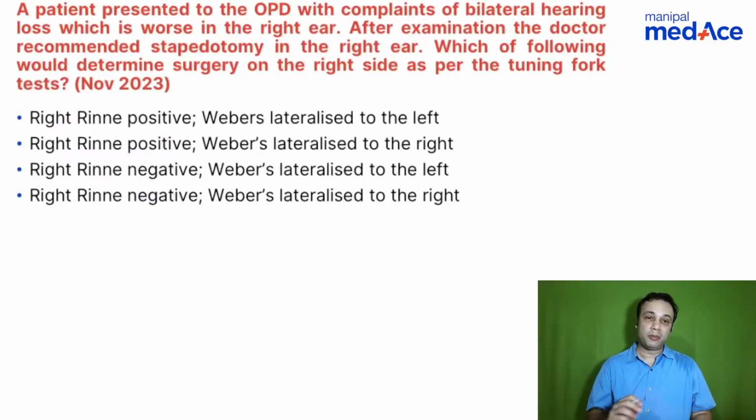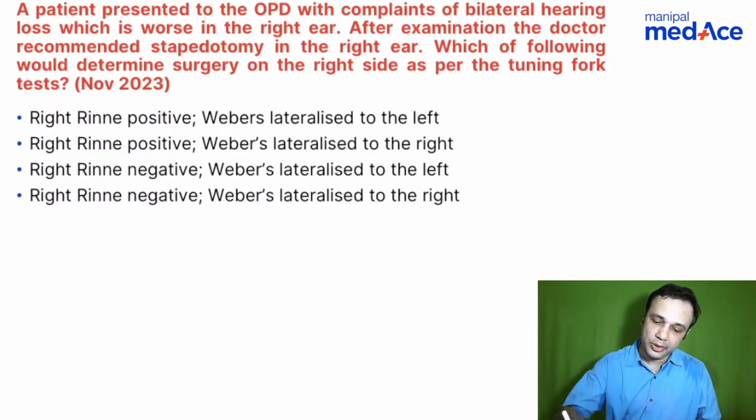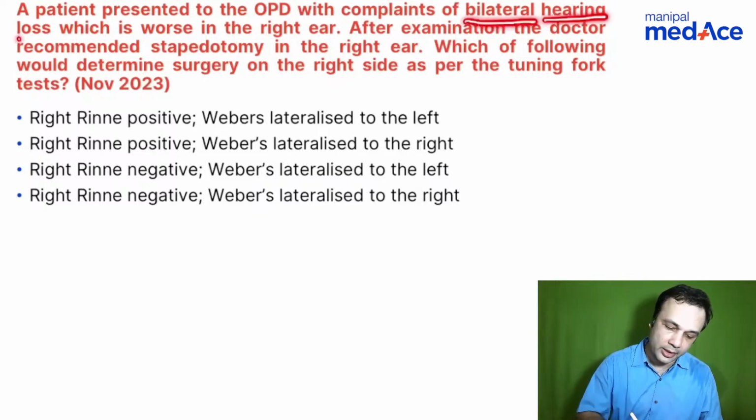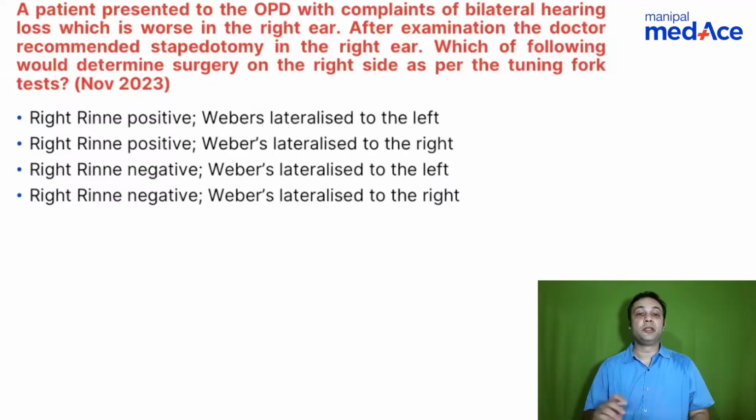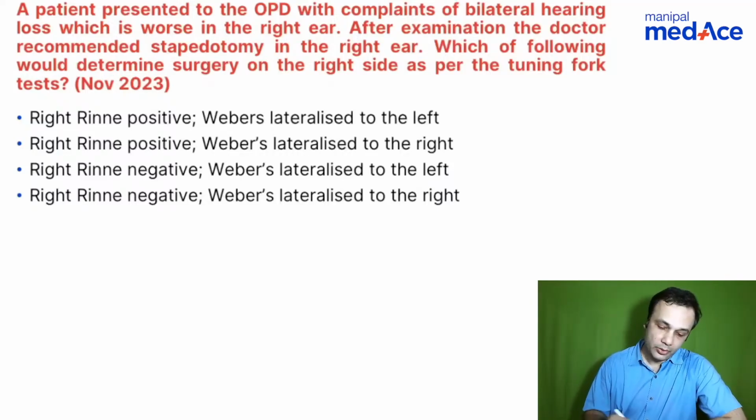Now let's come to the second multiple choice question. What do you see here? You have a patient who presents to the outpatient department with complaints of bilateral hearing loss, which is worse in the right ear. After examination, the doctor recommended stapedotomy in the right ear. Which of the following would determine surgery on the right side as per the tuning fork tests? You have 4 options here: right Rinne positive along with Weber's lateralized to either side, and right Rinne negative with Weber's lateralized to either side.